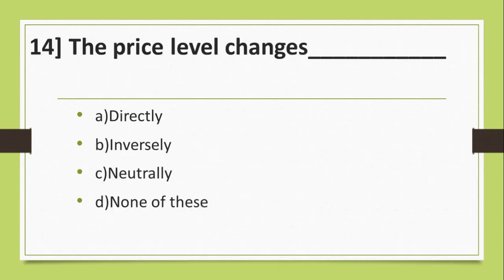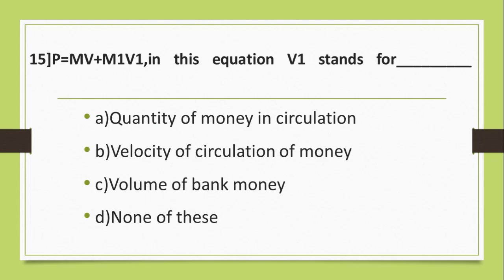Question number 14. The price level changes. A. Directly. B. Inversely. C. Neutrally. D. None of these. And the answer is A. Directly.